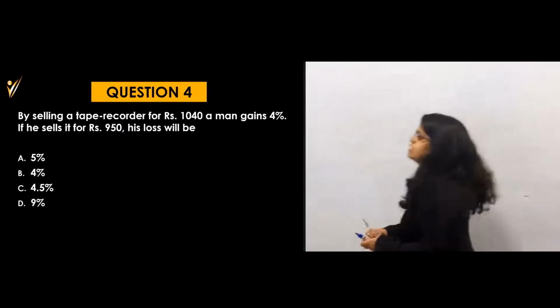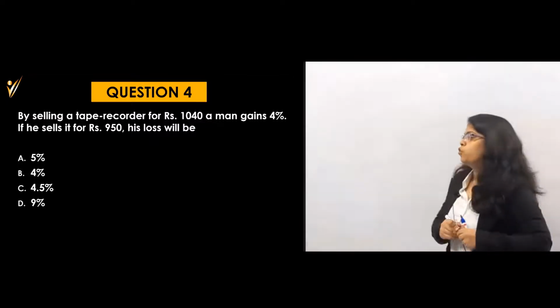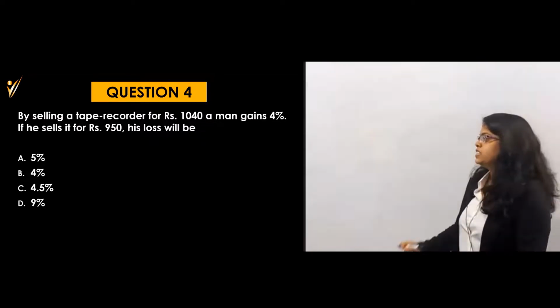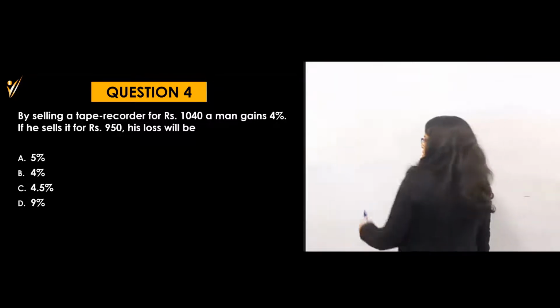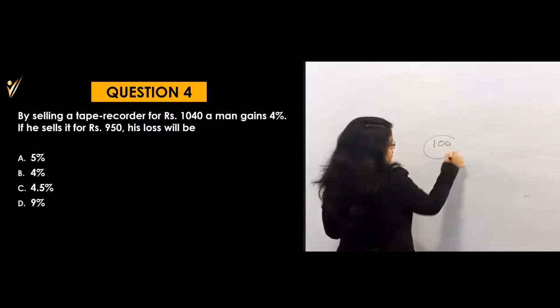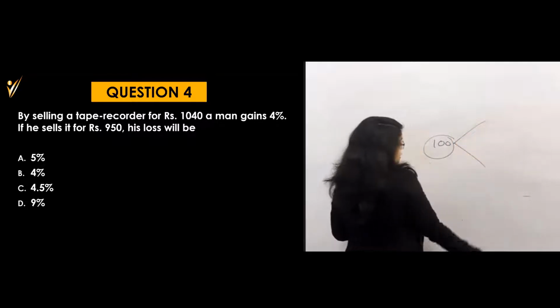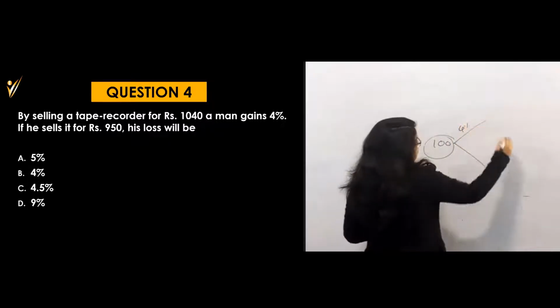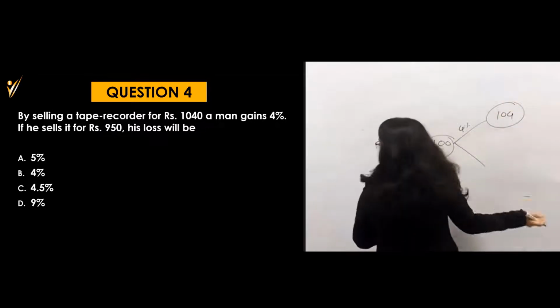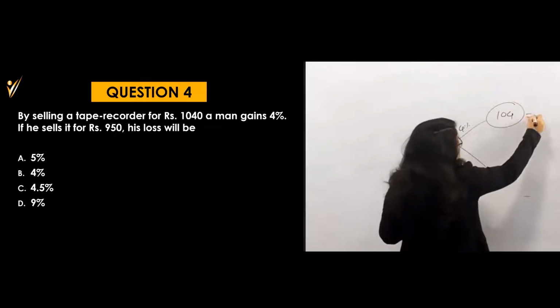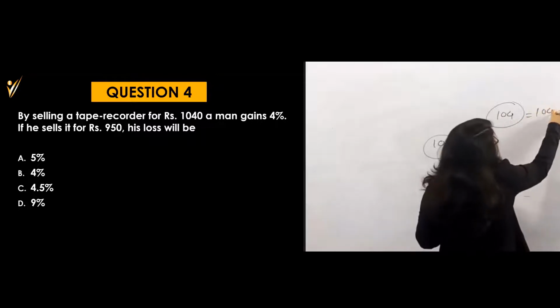Okay, so what are they saying? By selling a tape recorder for rupees 1040, a man gains 4%. If he sells it for 950, what will his loss be? This is really easy for calculation also. If it is 100 rupees and initially he is getting 4% profit, that means his selling price is 104. Then what will be the loss whenever he sold it at 950?